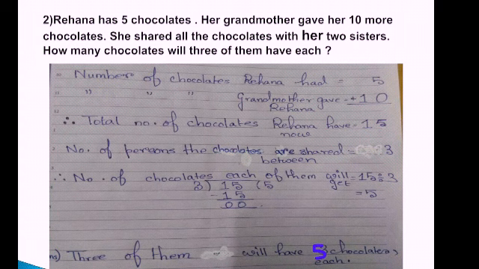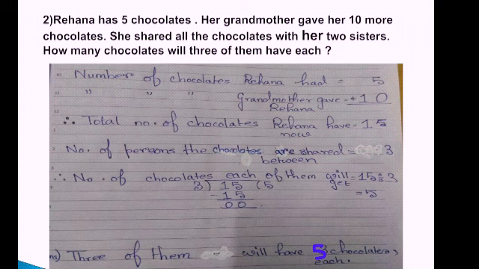Now let us read the sentences. Statements. Number of chocolates Rihanna had, 5. Number of chocolates grandmother gave Rihanna, 10. Now you must be thinking, what are those commas under "number of" and "chocolate" in the second statement? Now this is something new to you. If the same words or phrases are repeated in the second statement of your word problem, you can use such kind of commas. It means the same words or phrases are also forming the second statement actually.